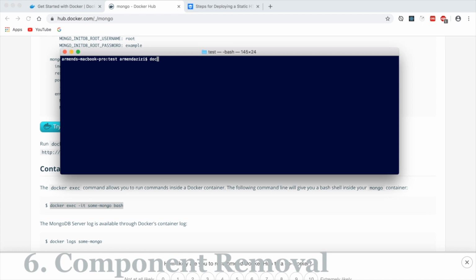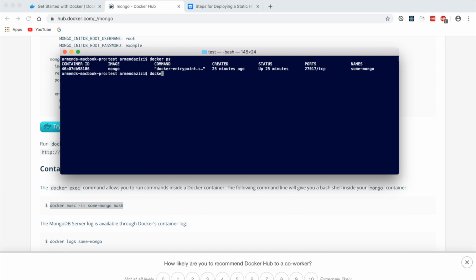To remove an image, we check the containers again. We see that Mongo is still running. So we need to stop that first, and if we want to remove it, since if we type docker ps -a, we see that the container is still there.